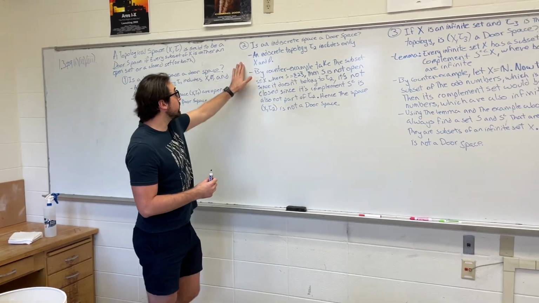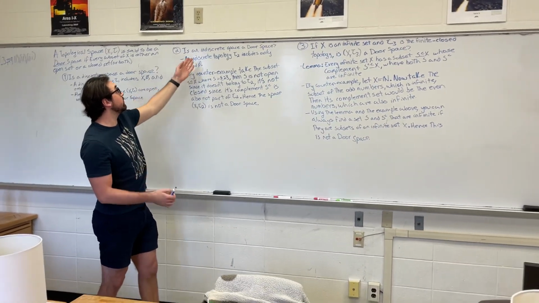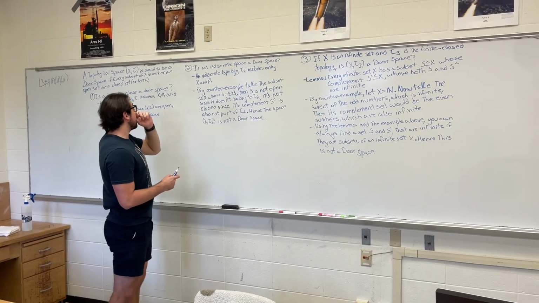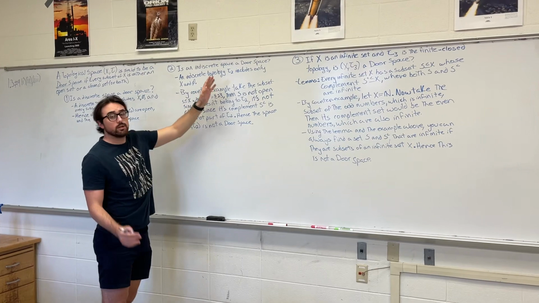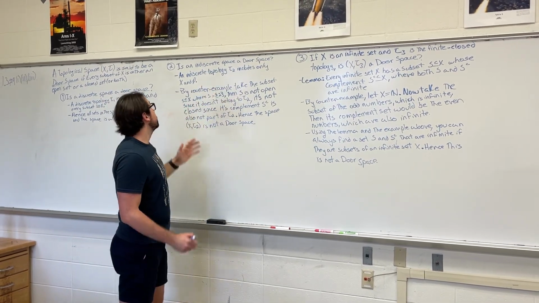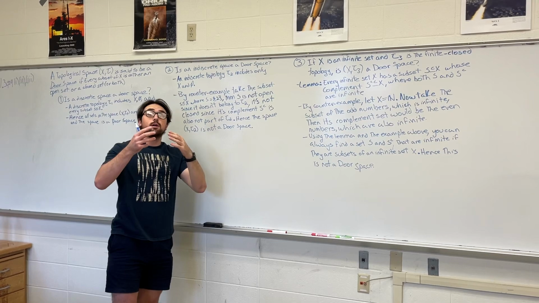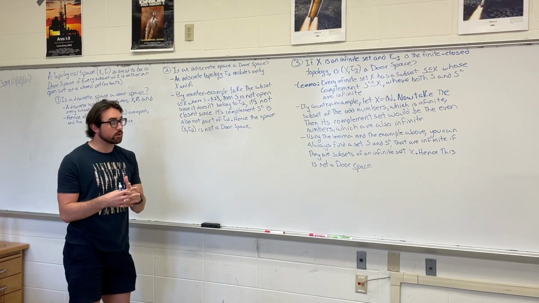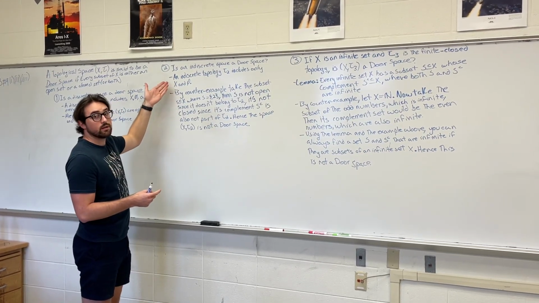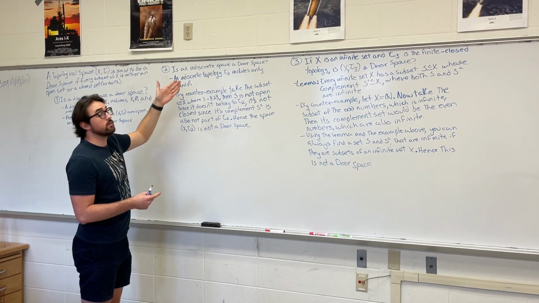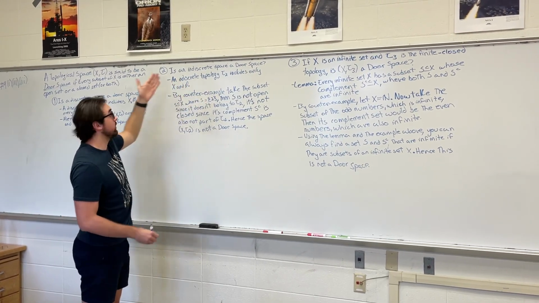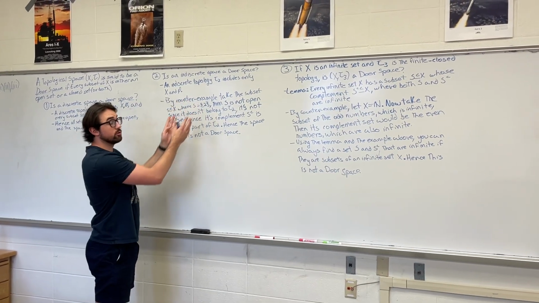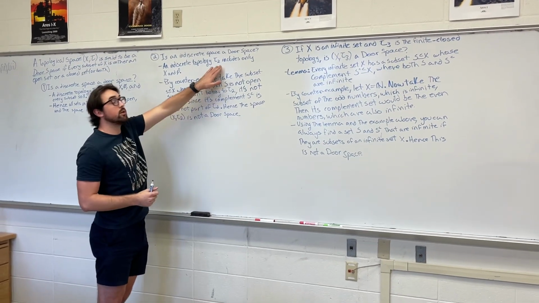Now, the second question asks if an indiscrete space can be a Dor space. Now, this is a little bit more tricky because indiscrete topology, let's call it tau 2, only includes the set X and the empty set. And now, although these two are clopen to each other, meaning that the complement set of X is the empty set and the complement set of the empty set is X, the subsets of X, which are included in the topological space, are not part of the topology tau 2.